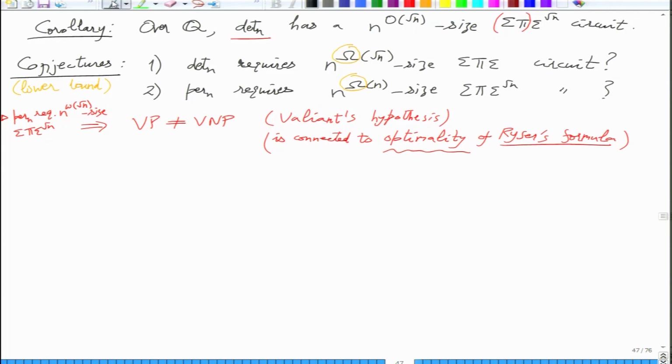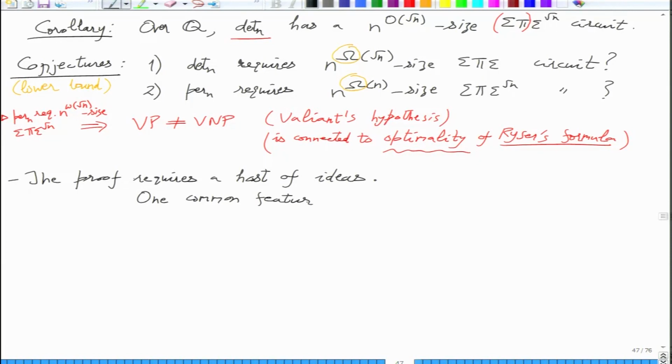Then we will dive into the proof, and there will be a lot to dive in. The proof requires a host of ideas. Initially you will not understand why we are doing what we are doing in the proof. For a while it will be magical. So just to guide you through that process, one common feature is change of basis to express polynomials.